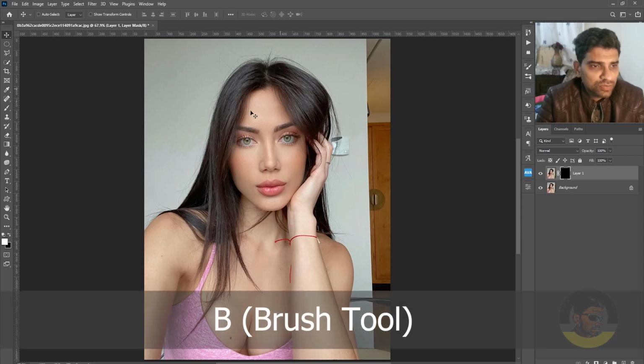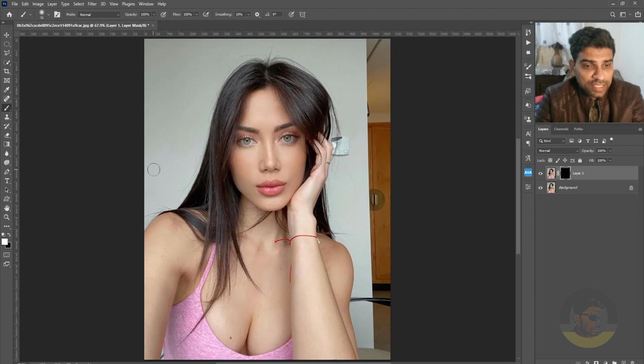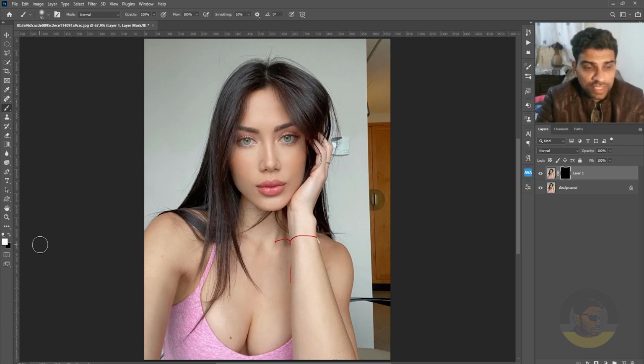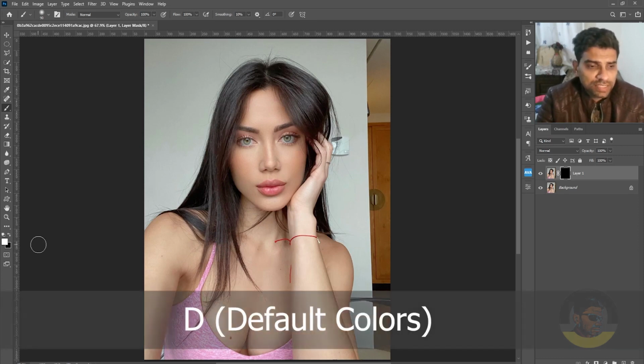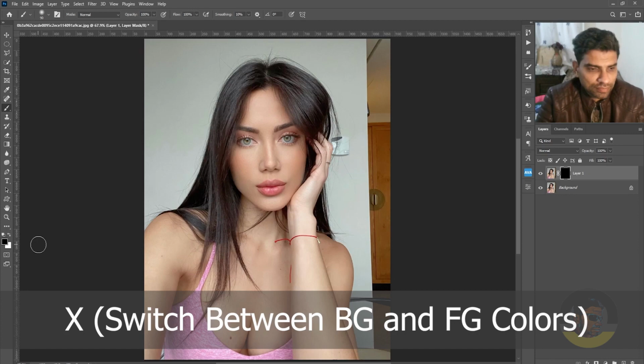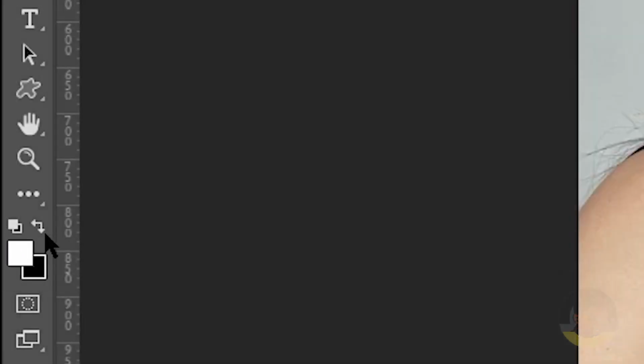So select the brush tool with the B key, increase the size or decrease it with the brackets on your keyboard. Make sure your foreground color is white, and if it is not, you can always press D for default colors and switch between foreground and background colors with the X key. See, same thing can be done from these two icons. This icon is for setting the default color and this icon is for switching between the foreground and background colors.